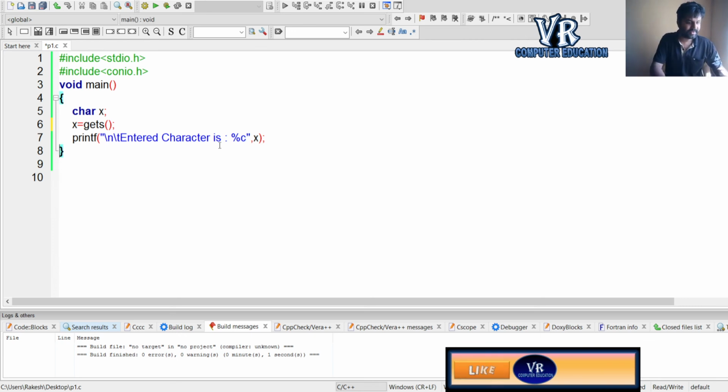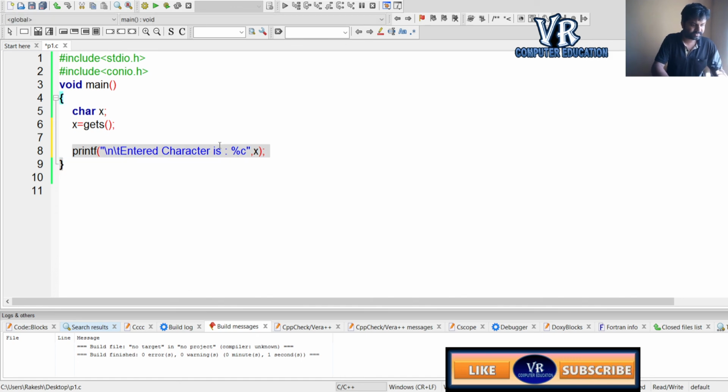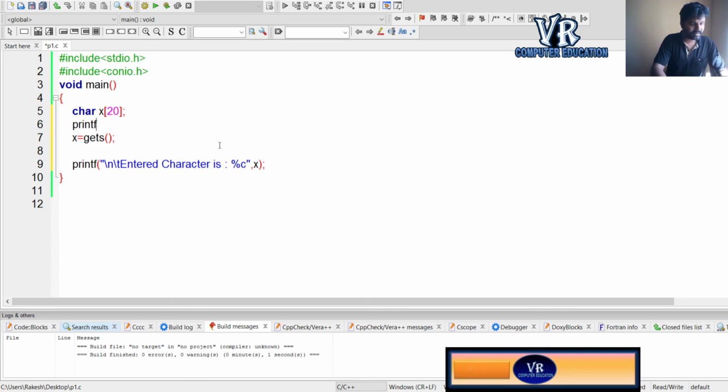Now I'll write one more statement, printf. It will take a character array, right? We have to declare an array here, so a character array with memory size 20.